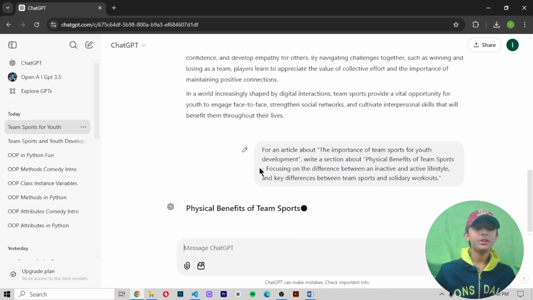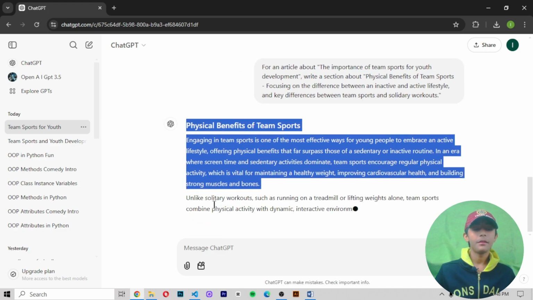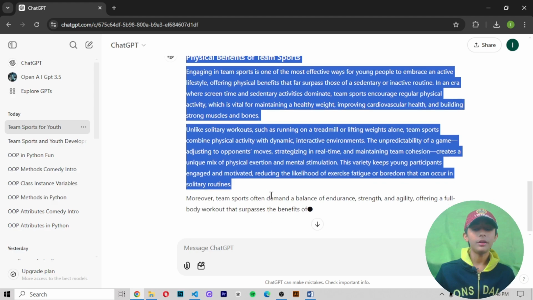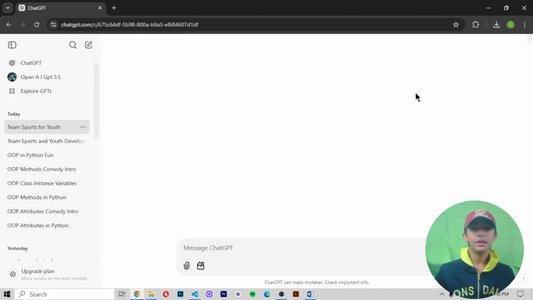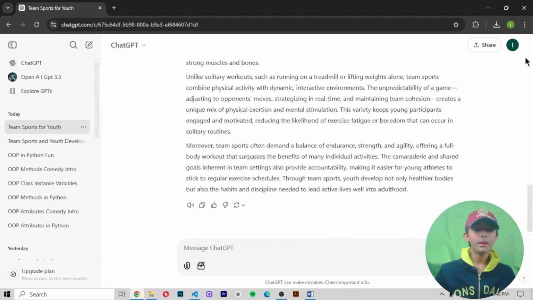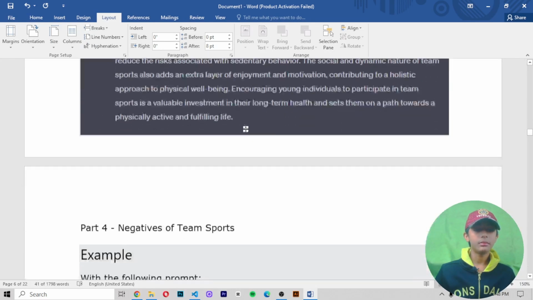So now let me start, and now it is giving me the physical benefits of team sports. Here you can see it. Very fast it is giving me. Okay, here you can see in 1 to 2 seconds it will give you the answer. Or now let me refresh it, and now the response will become like this.